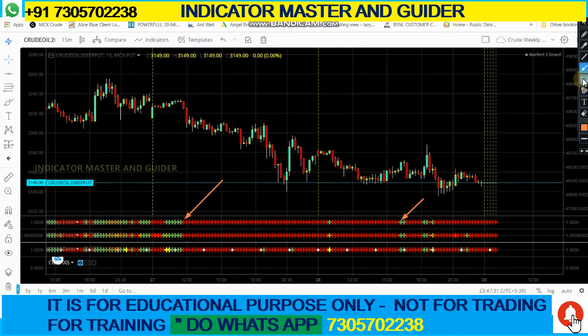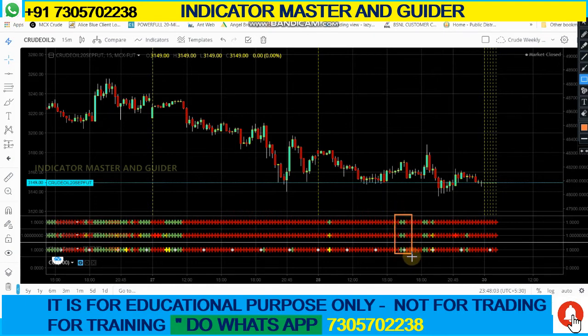Fine. What we need to do: normally all people will tell that if all 3 indicators are giving the signal, we need to take the trade. The same concept only. If all 3 are showing red, we can go for sell. If all 3 are green, we can go for buy. This is our thumb rule, correct? But not exactly that way.